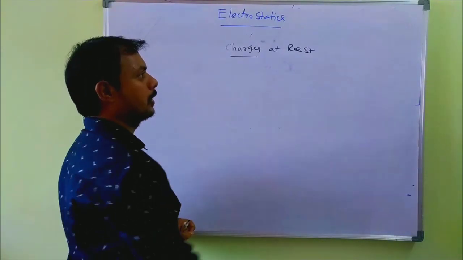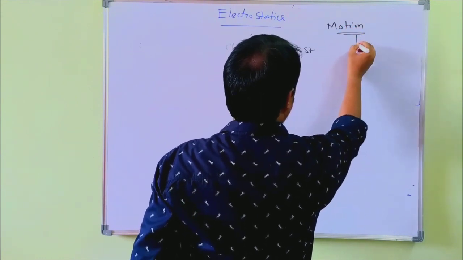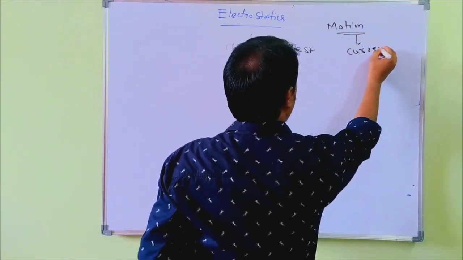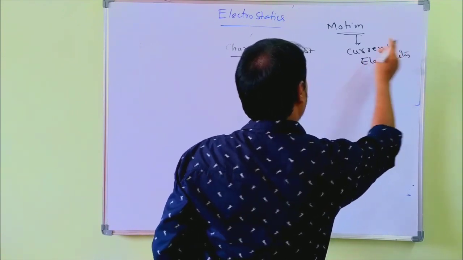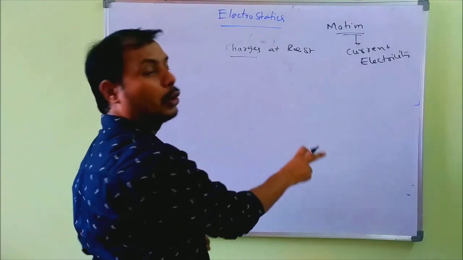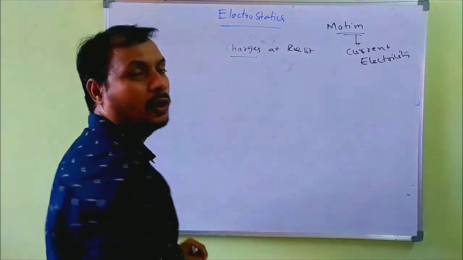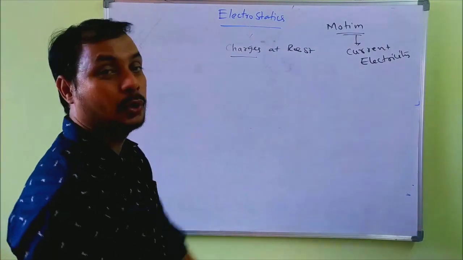If the same charges are in motion, then that is called current electricity. Current electricity is a branch of physics that studies the same charges but in motion. If the same charge is at rest, that is called electrostatics.